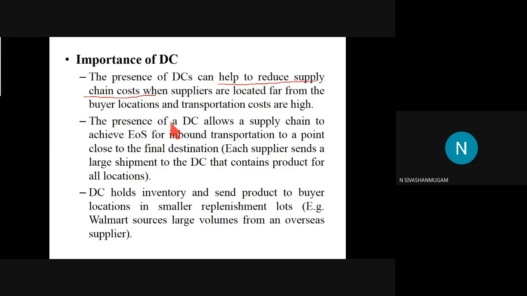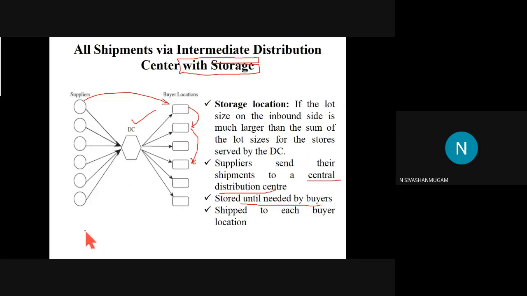Then second, the presence of the DC allows the supply chain to achieve economies of scale, EOS, for inbound transportation. Inbound transportation is this region, between the supplier and the DC. And between the DC and the buyer, it is the outbound region.